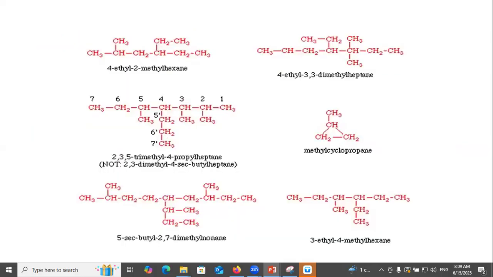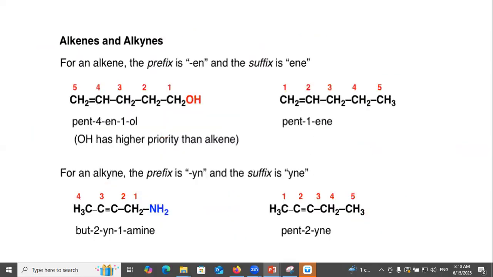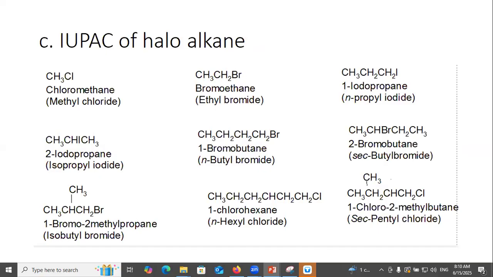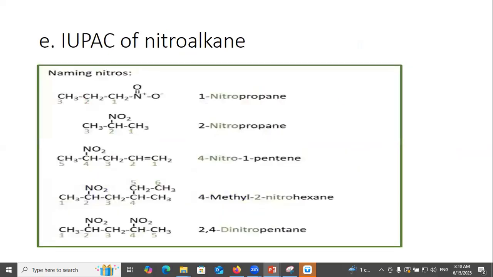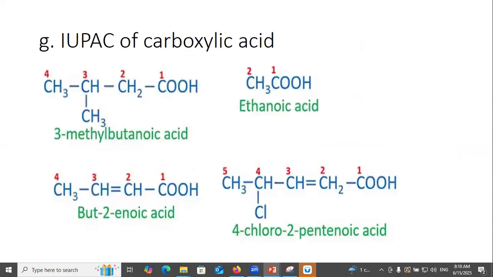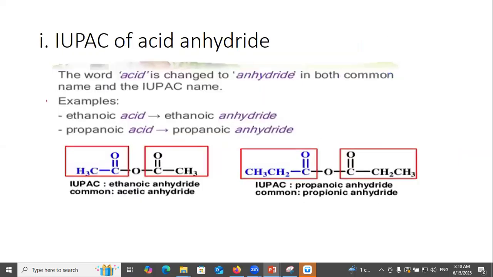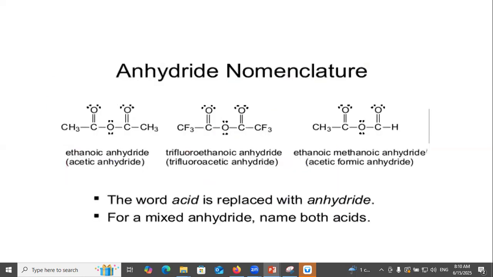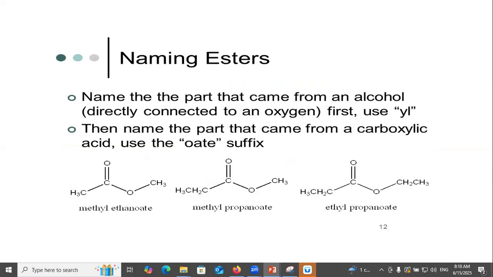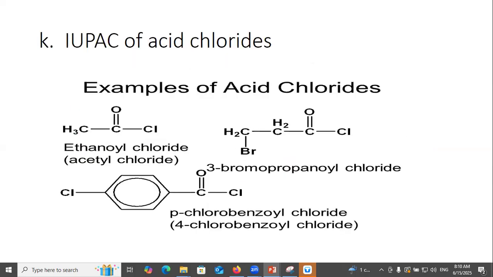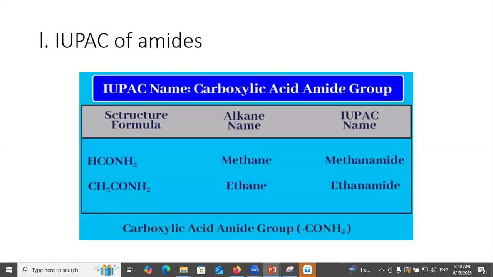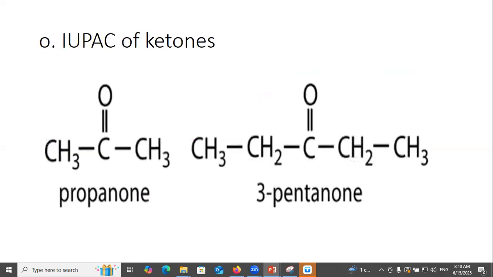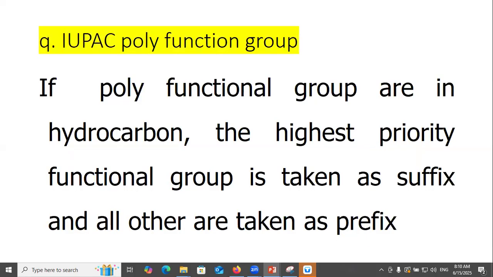IUPAC nomenclature of alkanes, alkenes and aldehydes. IUPAC names of haloalkanes, ethers, nitroalkanes, amines, carboxylic acids, aldehydes, anhydrides, ethanoic anhydride. Anhydride nomenclature, naming of esters, acid chlorides, where chloride is the name, acid amides, cyanides, nitriles, ketones, alcohols.